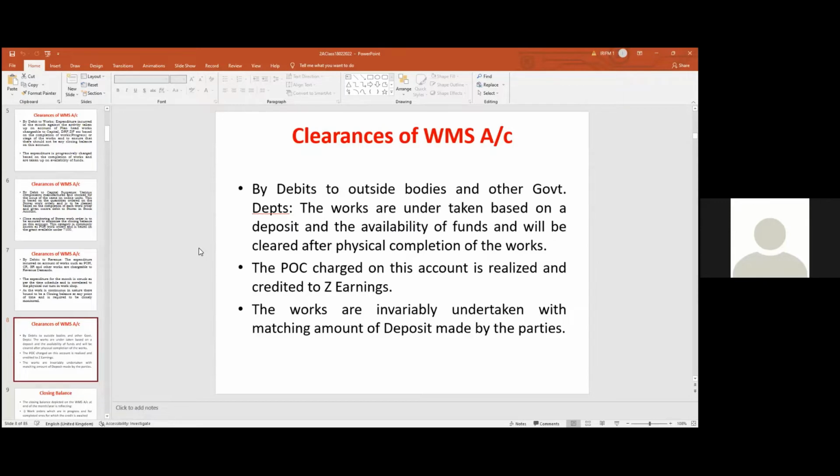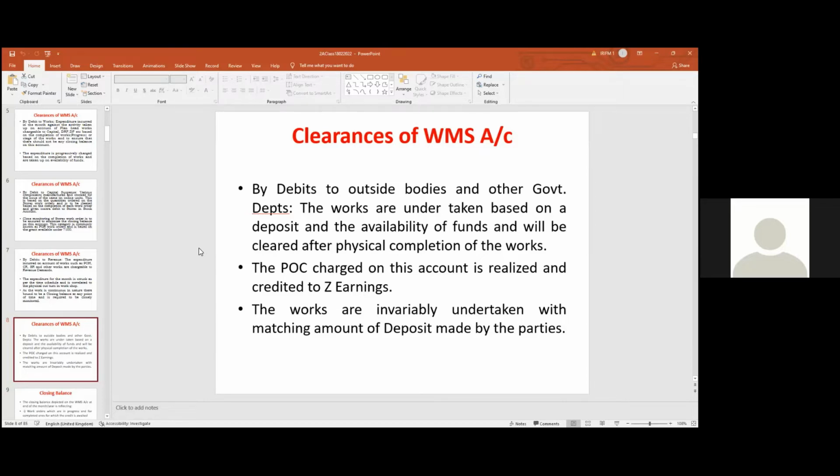For that, we will also undertake their rolling stock maintenance in our workshops. For that purpose, we will collect money in the deposit account in advance. In advance, we will collect the money and keep it in the deposit account, and then we will debit the deposit account and clear the WMS account.